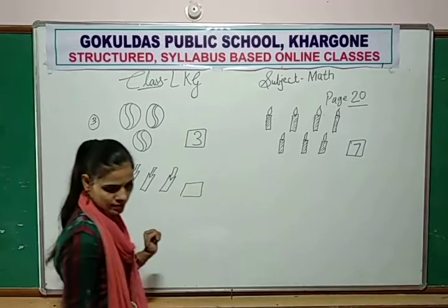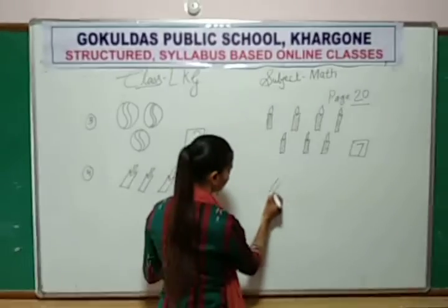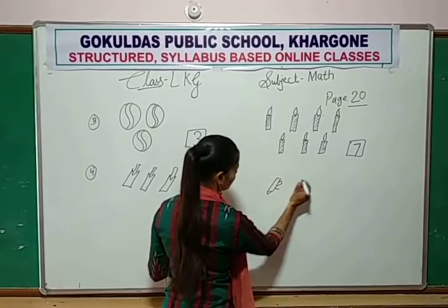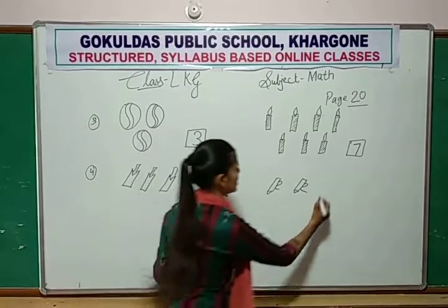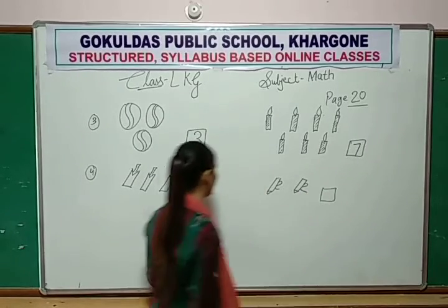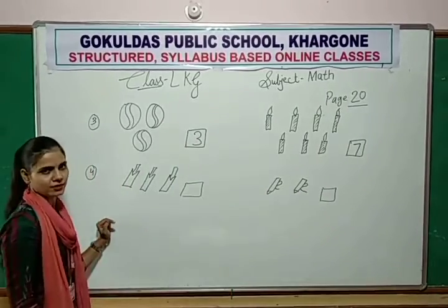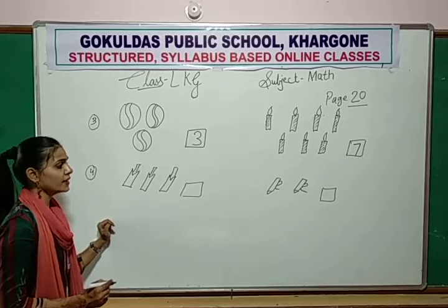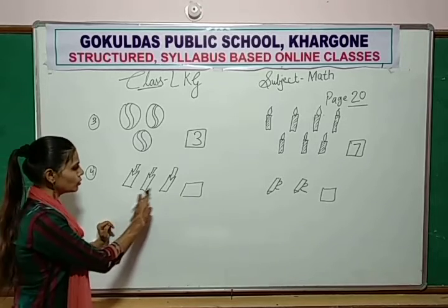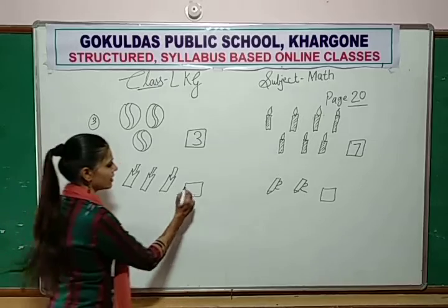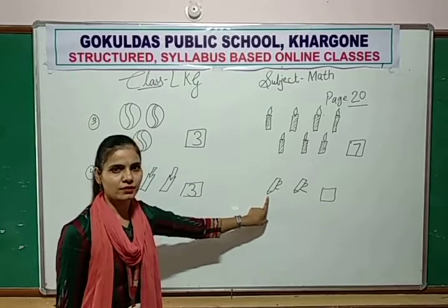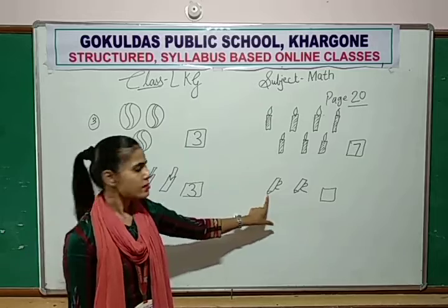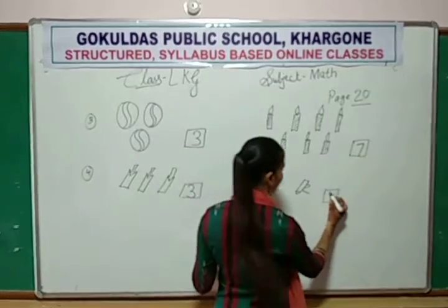Number 4 is this. Now, first you count the objects. What is this? This is a bag. How many bags are there? 1, 2 and 3. 3 bags. And here, what is this? Pen. How many pens? 1, 2. And here we write 2.